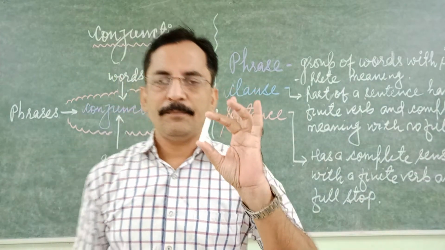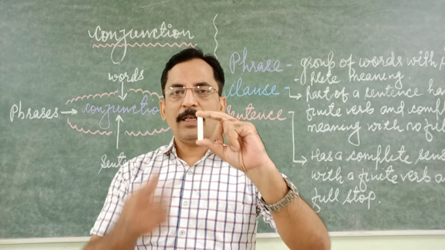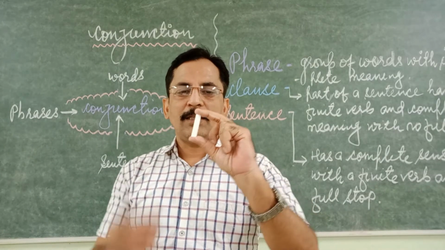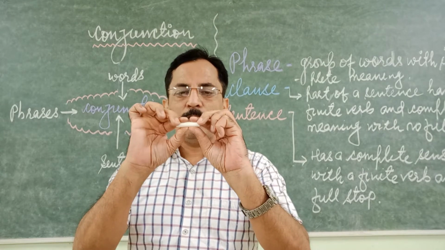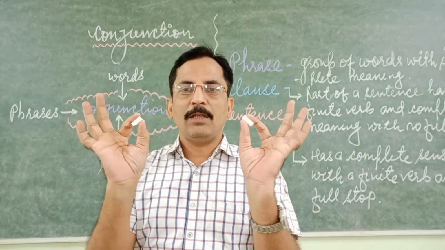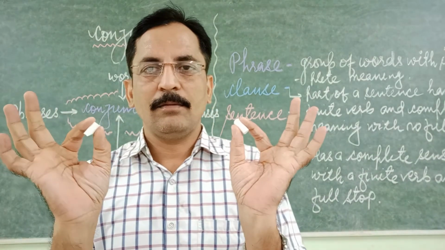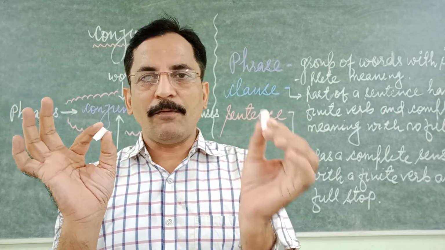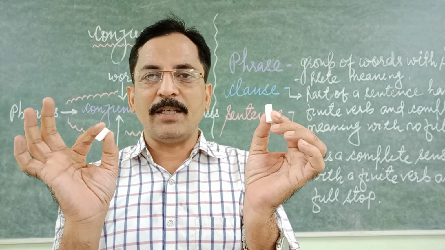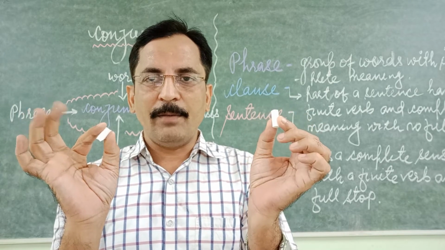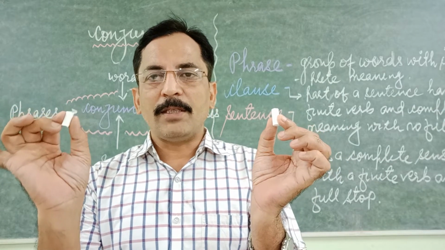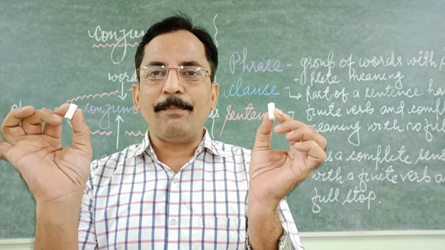Consider this piece of chalk as a sentence. Then if you break it into two, we have two clauses. The condition is that this part of the sentence must have a finite verb, and this part of the sentence also must have a finite verb with complete sense.